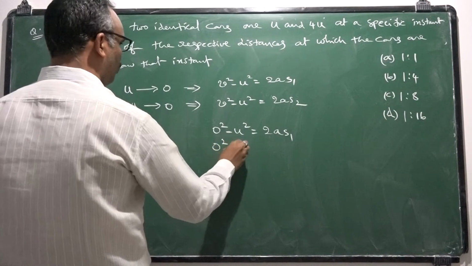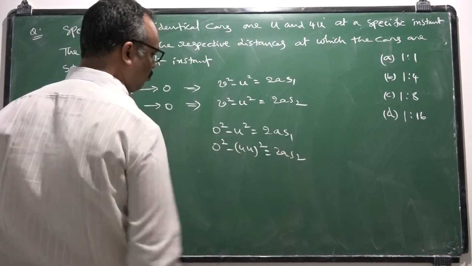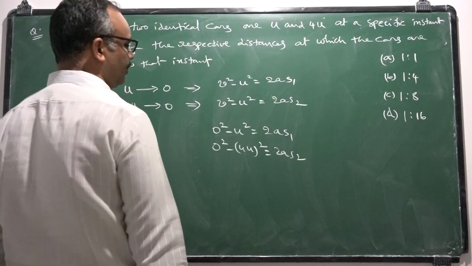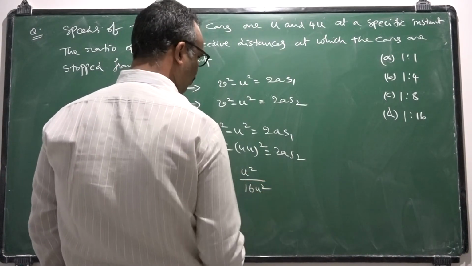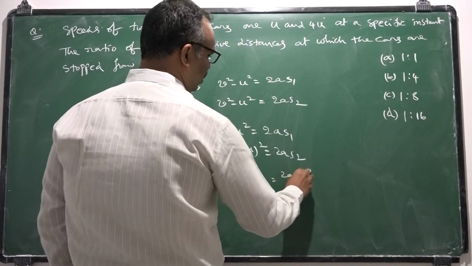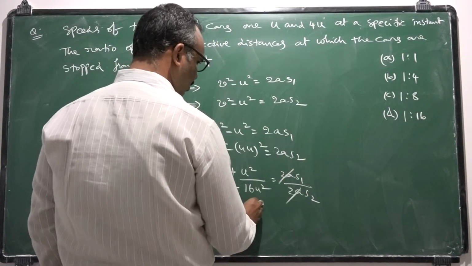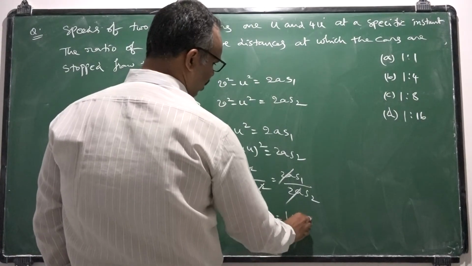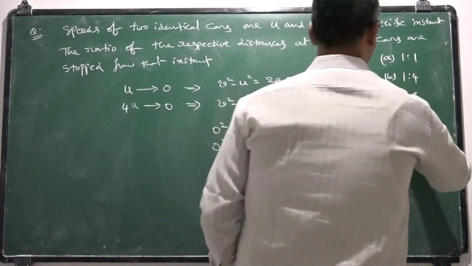This is 0 square minus 4u whole square is equal to 2as2. If I take the ratio on both sides, u square by 16u square, minus minus gets cancelled, 2as1 by 2as2, 2a gets cancelled, u square gets cancelled. S1 is to S2 is equal to 1 is to 16. This is the solution for the given question.